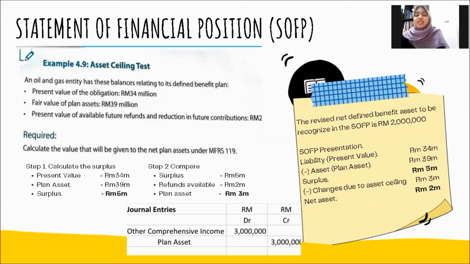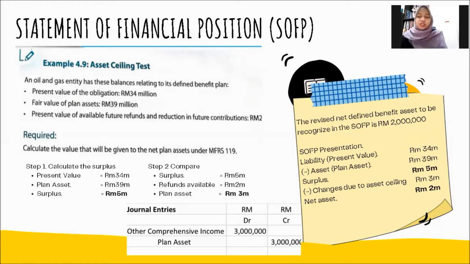Okay. Step 2, we need to compare the surplus and the available future refund and reduction in future contribution. So the surplus is 3 million over the ceiling. 3 million is the remaining amount that will be recognized in other comprehensive income.